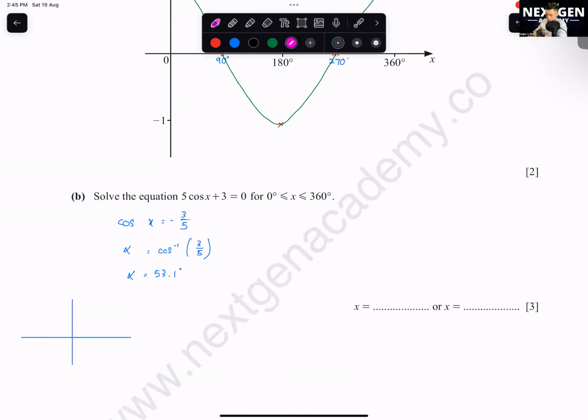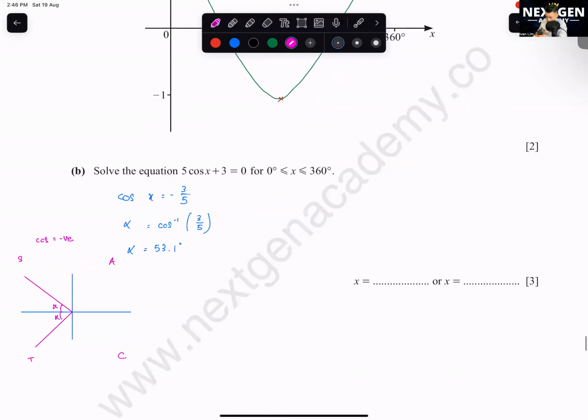Now my cos is negative. Okay, my cos value is negative. Where is negative? Here and here. Okay, ASTC. Okay, how to find my angle? This one, my angle will be 180 minus alpha. Here, my angle will be 180 plus alpha. Okay, you all have to memorize this one.